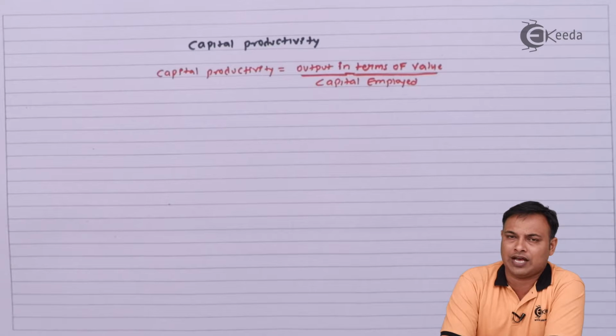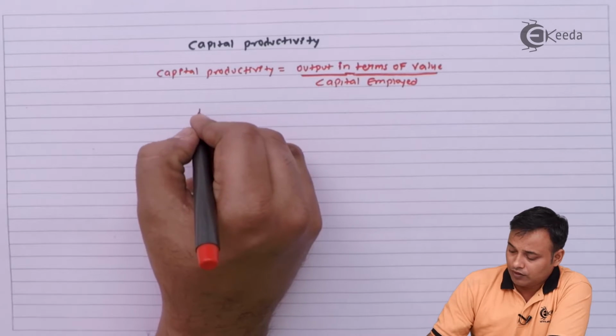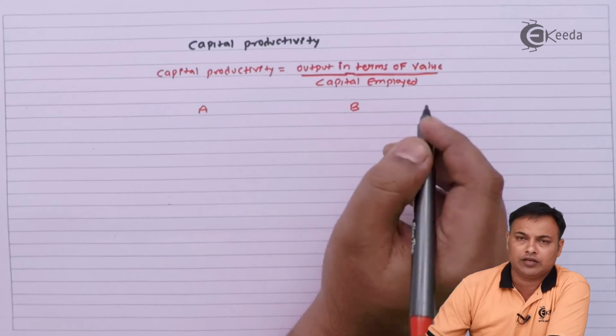For example, let's say I have two firms, firm A and firm B.